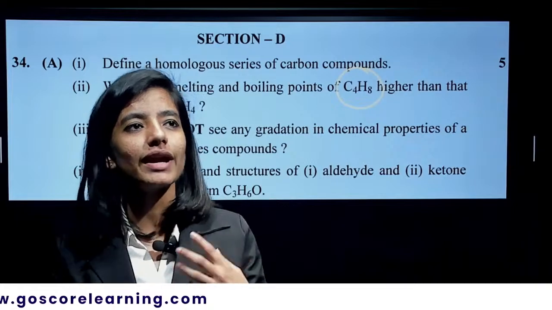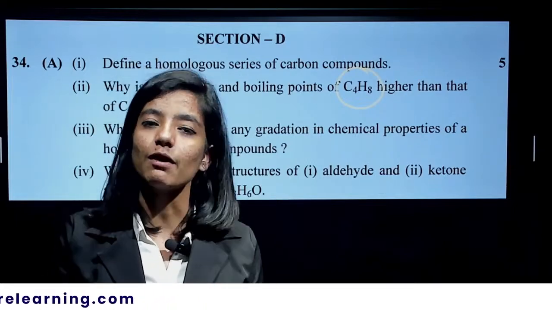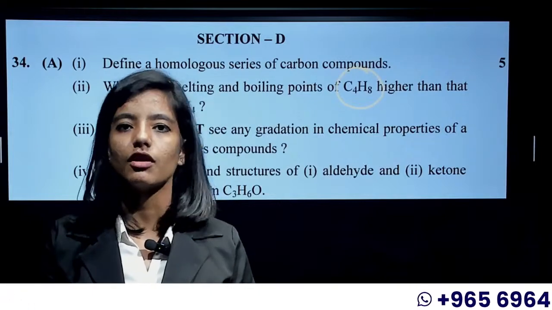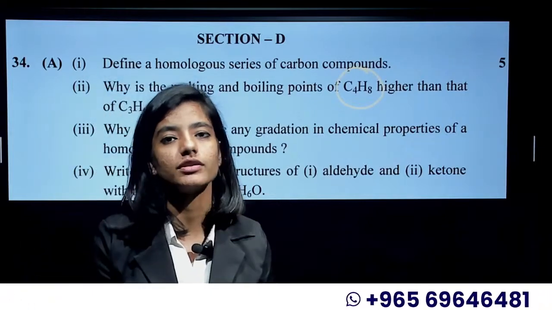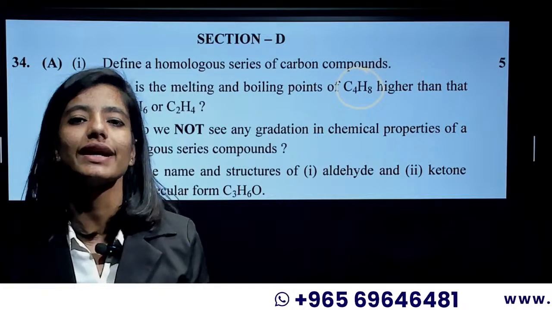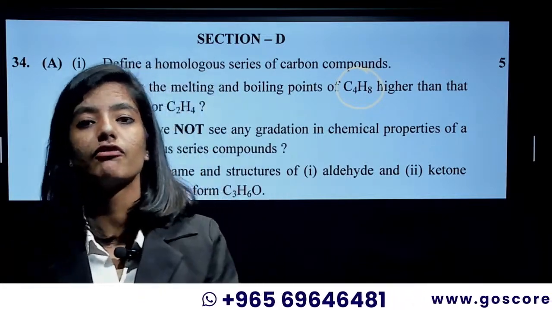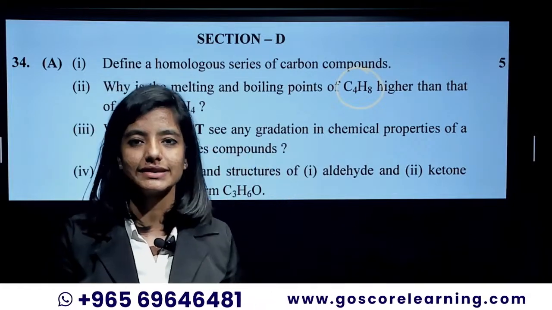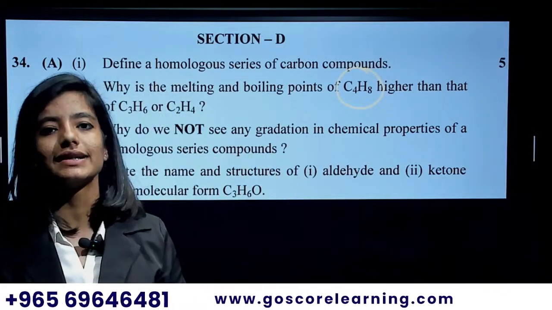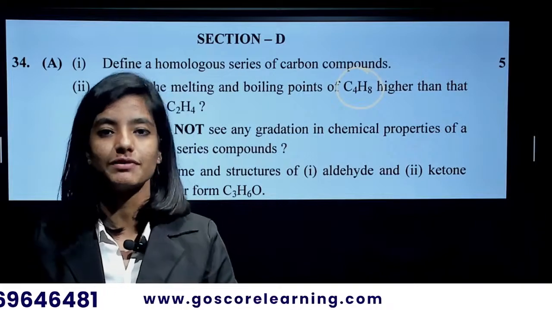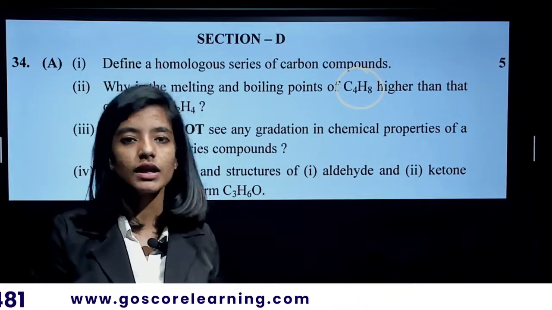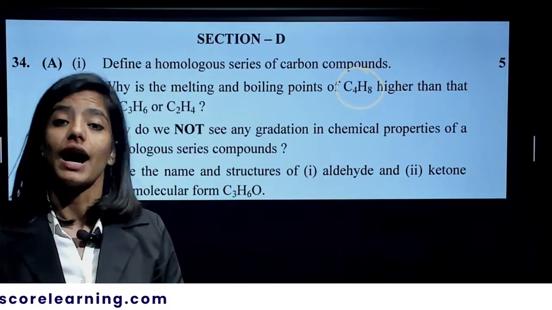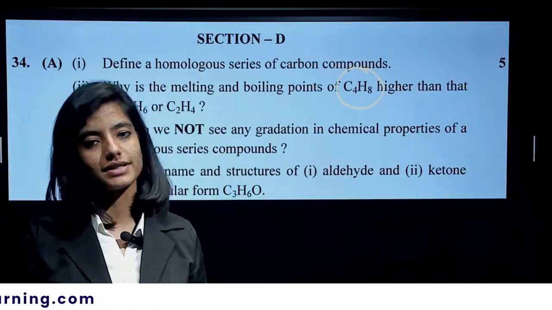So in order to break all the bonds between them, we have to apply a large amount of energy. So we have a higher melting point and boiling point. It's all due to the increase in the intermolecular force of attraction. As the carbon chain length and the mass increase, the intermolecular force of attraction increases. We require a large amount of energy to break all these bonds. Hence, they have a high boiling and melting point.